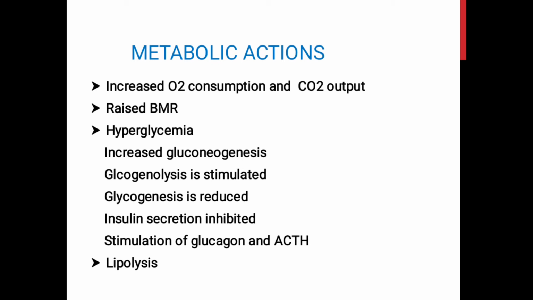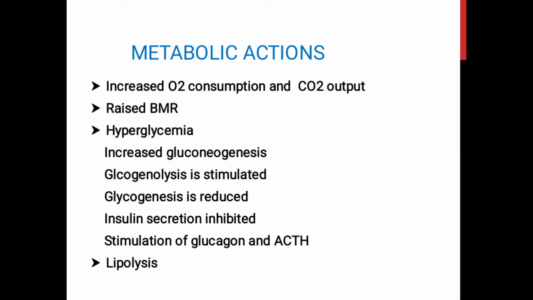The first one is that glycogenolysis is stimulated in the liver so that more glucose enters the circulation. Second, it inhibits glycogen synthesis, so the glucose stays in the blood itself. Third, it stimulates gluconeogenesis in the liver using amino acids and lactate.